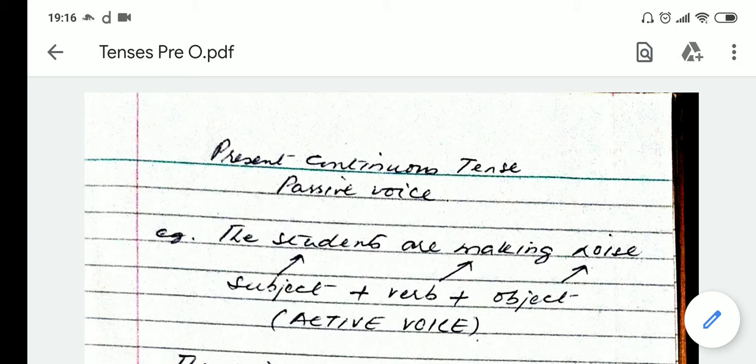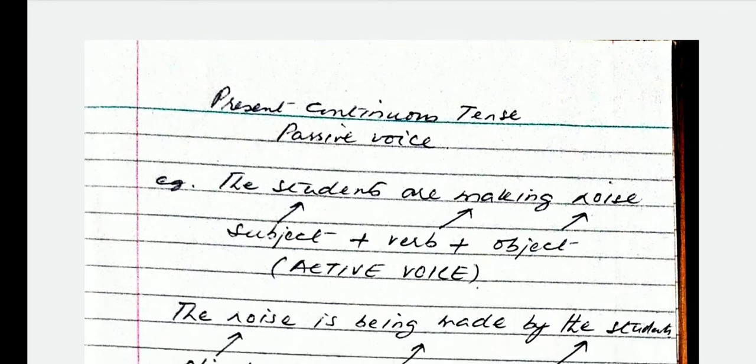Yesterday we did present continuous tense with active voice, and you have understood that tense. You have copied the notes, and you must have written the examples of present continuous tense that I asked you to write. Today we are going to do the present continuous tense with passive voice.